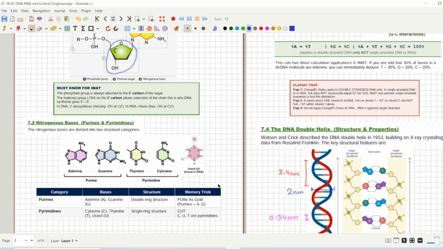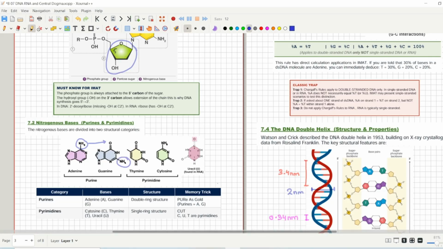You don't have to memorize every single atom and every single structural formula. You just have to know the differences between them. For example, if you have memorized the structure of adenine, you just have to replace the amino group with oxygen, and add another extra amino group here and add an extra hydrogen here to balance out the double bond that we had here. So you only have to memorize the adenine formula, and then you can switch the amino group with oxygen and add another amino group on carbon number 3. So that was all about purine structures.